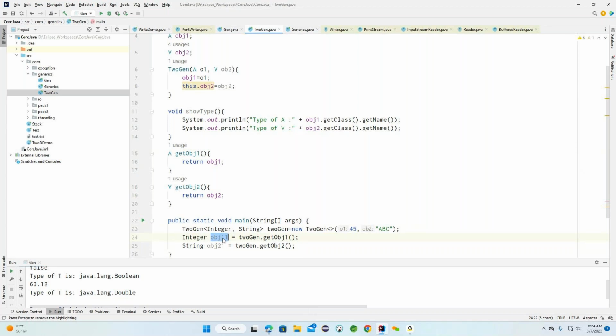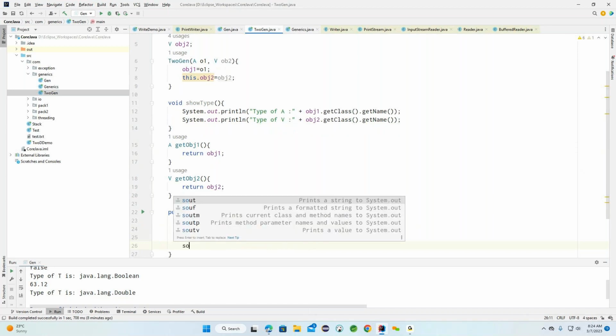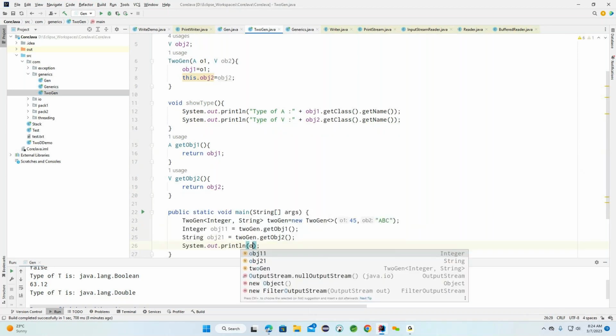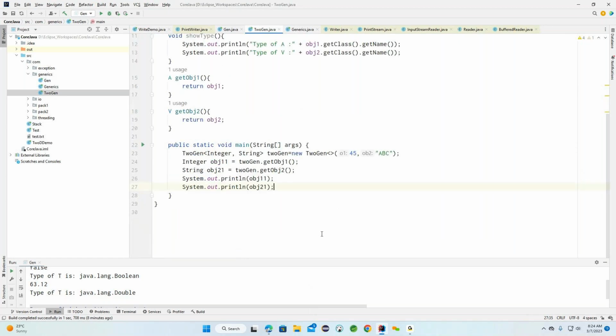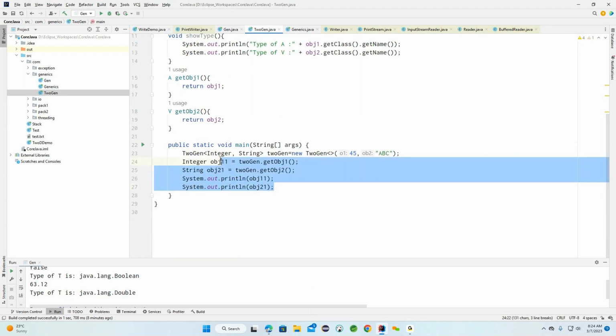Now object 1 and object 2. After this you can print this particular object 1 and object 2. So this is the simple example we created.